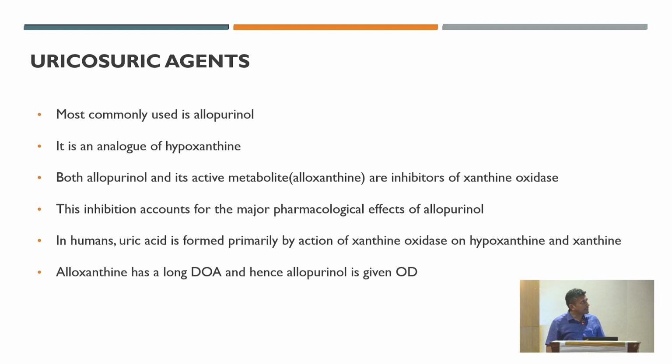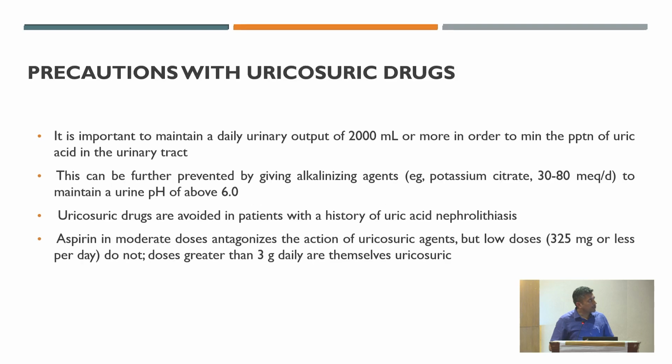Then uricosuric agents, most commonly allopurinol is an analog. As we know, allopurinol can reduce the uric acid level. Then precautions with uricosuric drugs. If you put a patient on a uricosuric drug, you have to tell your patient to drink plenty of water, and the target urine output is around 2 liters per day.